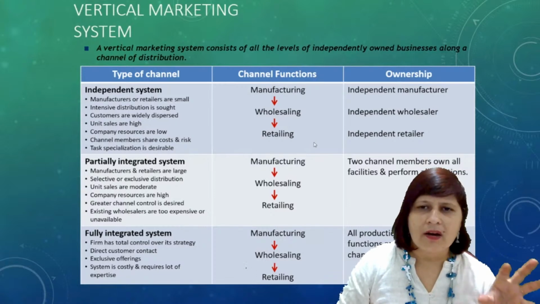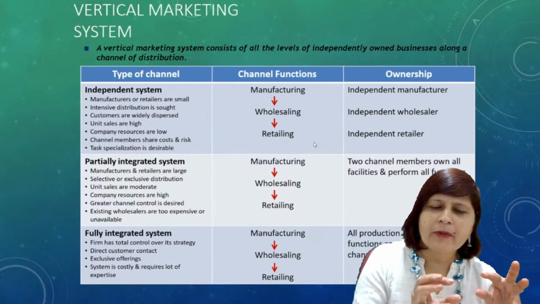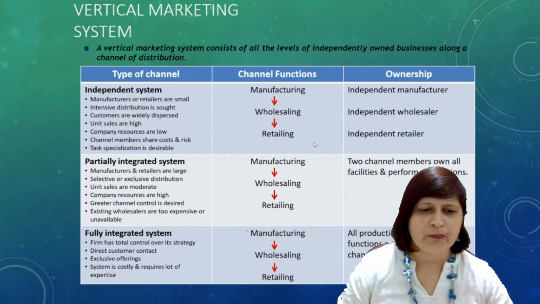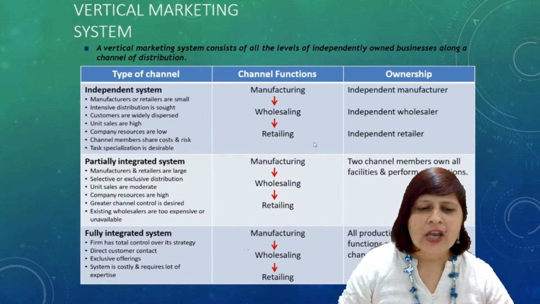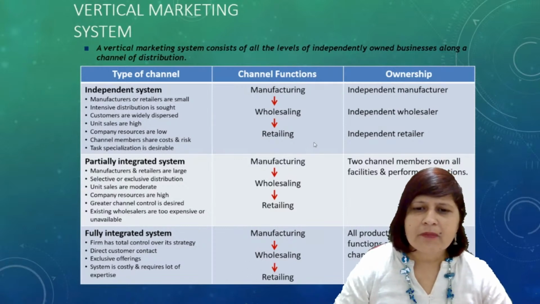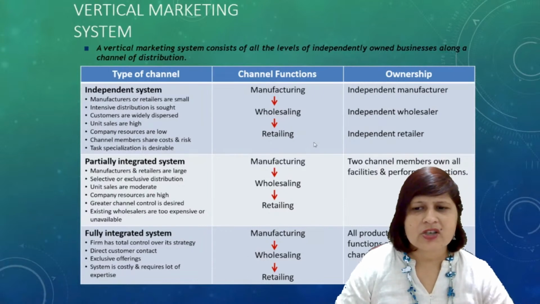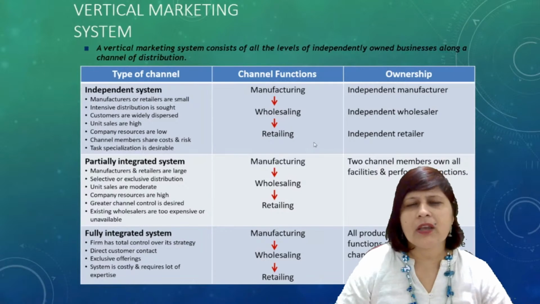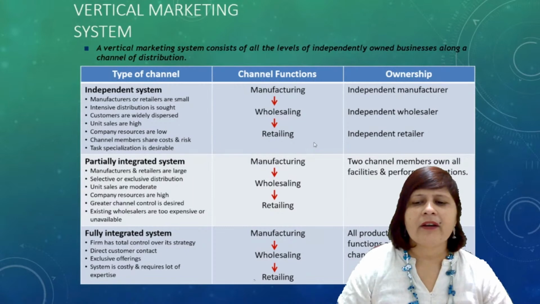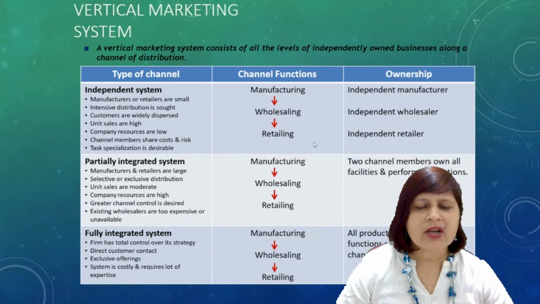Company resources are low, because, as we said, manufacturers and retailers are small. They don't have much money, resources, or manpower. Channel members share the cost and risk, right? And task specialization is desirable. The ownership could be the independent manufacturer, independent wholesaler, and independent retailer. Next is the partially integrated system.